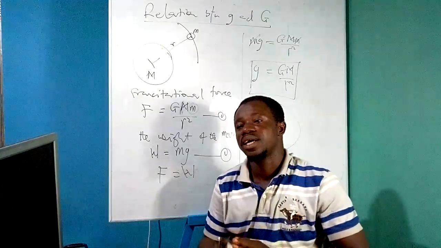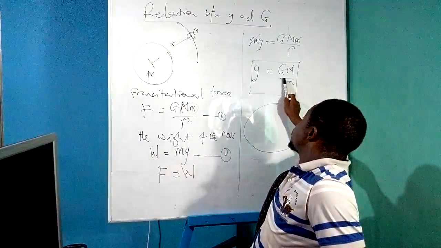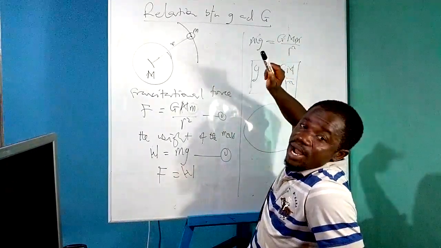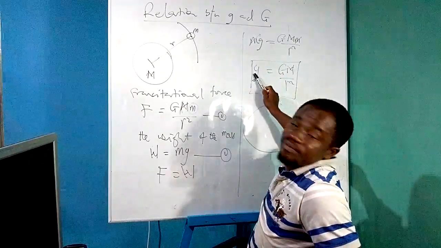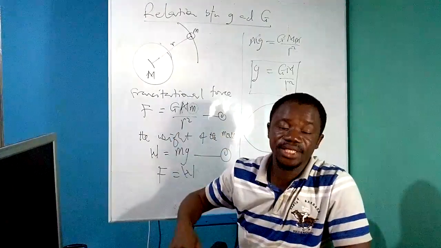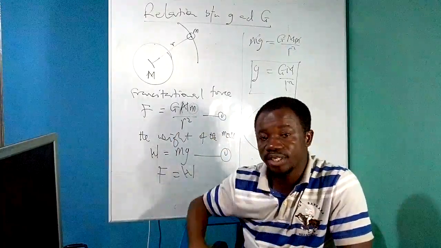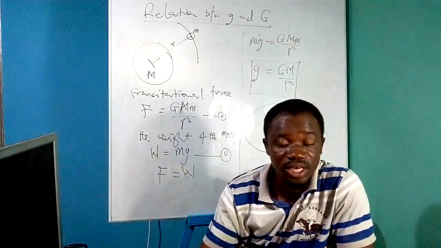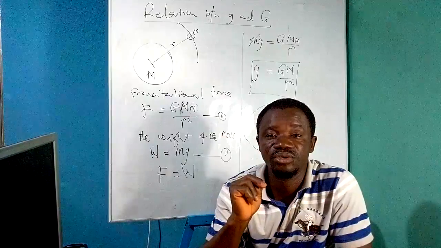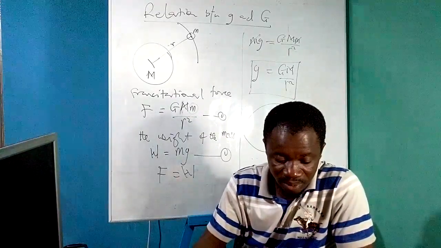You know, as you move high up into space, the distance between the center of the Earth and where you are increases. As the distance increases, the value of g decreases. And then we have depth. As you go into the Earth's surface, the value of the acceleration due to gravity decreases. So these are the four factors that affect the acceleration due to gravity at a particular point.